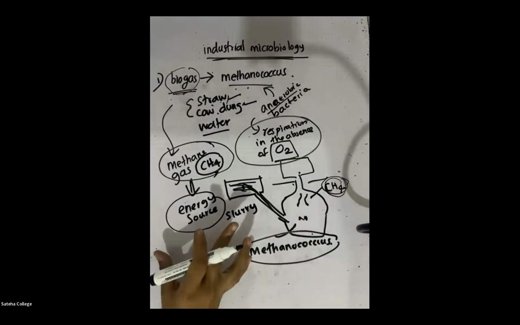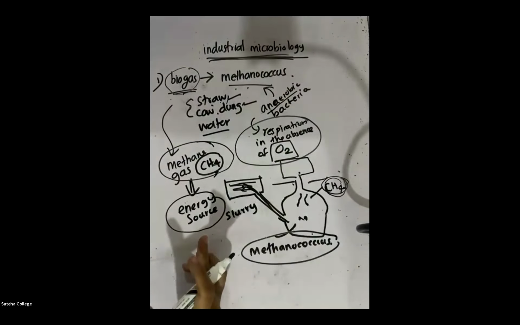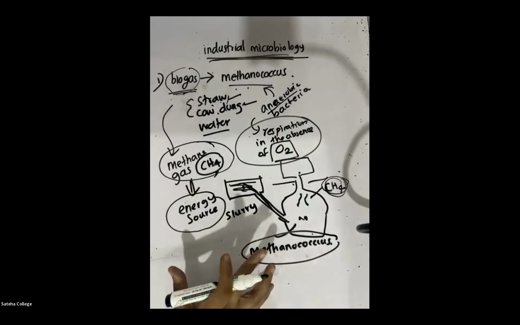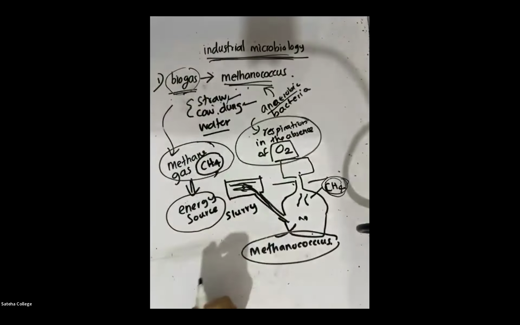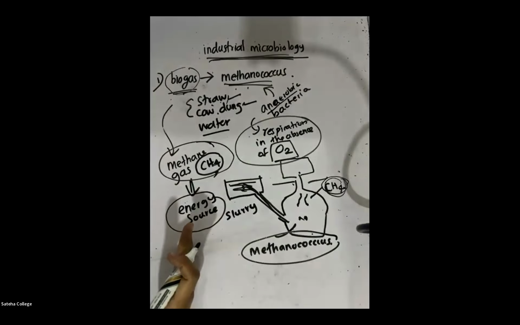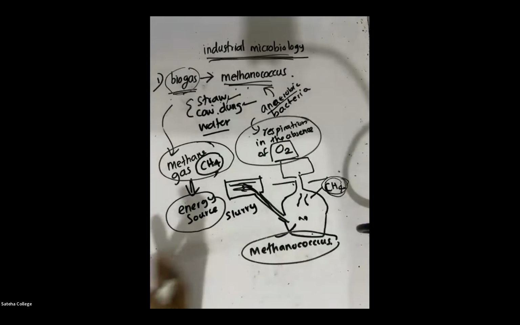Again, listen. Industrial microbiology means where we use microorganisms in different industrial activities for economic benefits. The first industrial activity that we are going to talk about is the production of biogas. To produce biogas, we use an anaerobic bacteria called Methanococcus. Not only that is needed, we also need 3 other ingredients. What are the 3 other ingredients that are needed? Straw.